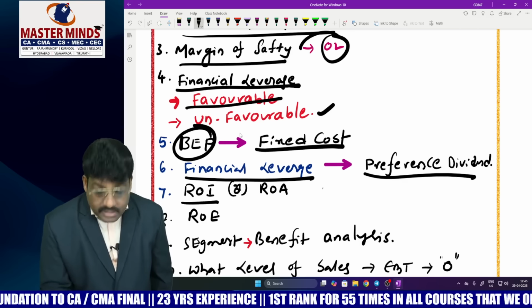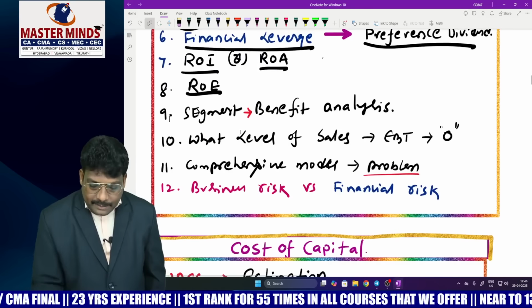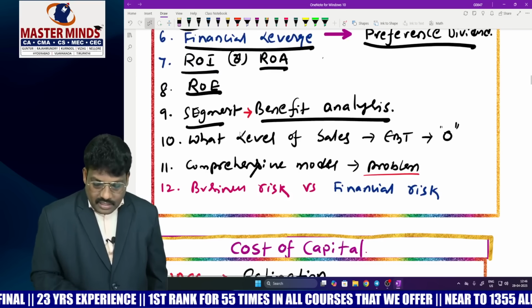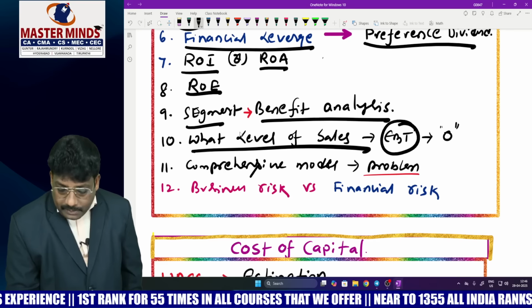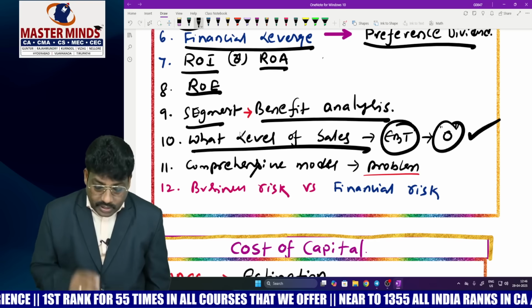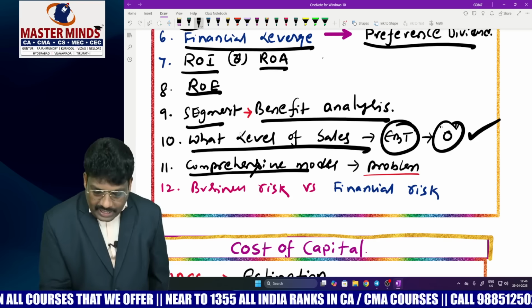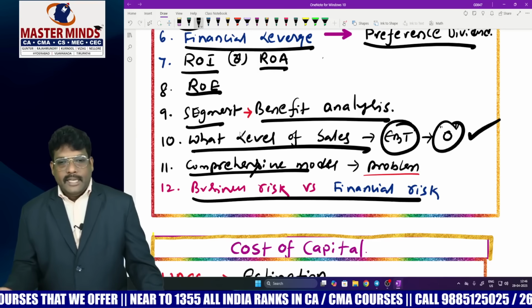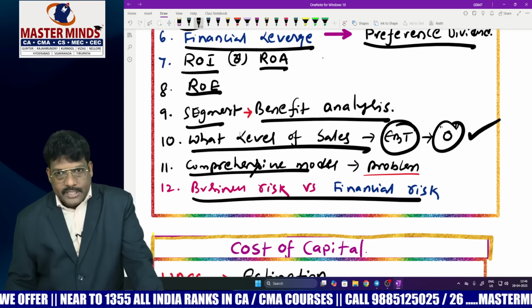Then there is a chance to ask return on investment, return on equity, return on asset, and at the same time, segment benefit analysis. And certainly check at what level of sales your EBT would be zero. This point is also important. And the comprehensive model, they will ask you at the end of the problem. And at the same time, you can expect a theory part also asking about business risk and financial risk. These are the details with respect to leverage.